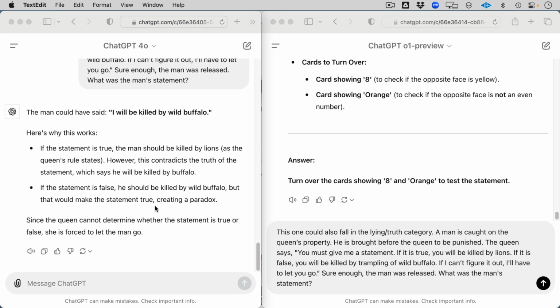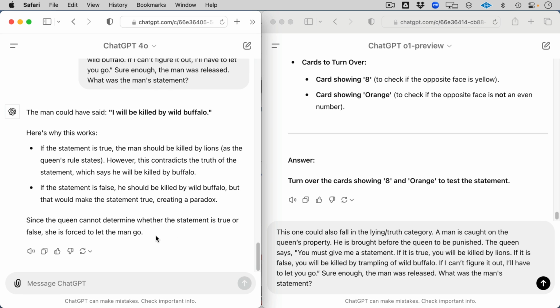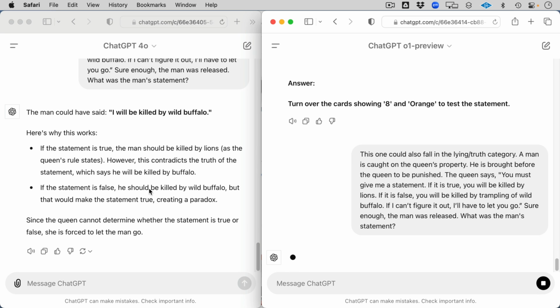And so what did the man say? Let's see what he said. The man could have said, that's interesting, I will be killed by the buffalo. And then it explains why it works. If the statement's true, the man would be killed by lions, right? However, that contradicts the truth of the statement, which says he'll be killed by buffalo. Okay, interesting. If the statement is false, he should be killed by the wild buffalo, but that would make the statement come true, creating a paradox. Interesting. Since the queen cannot determine whether the statement is true or false, she's forced to let the man go. Perfect. So yes, the answer is I will be killed by trampling of a wild buffalo, but wild buffalo is fine. Let's see how O1 does this.